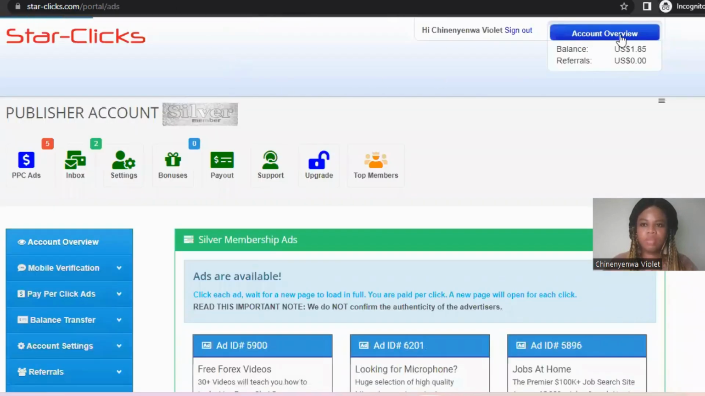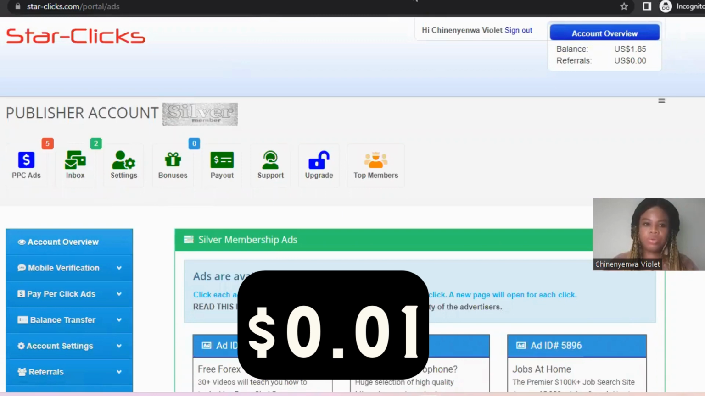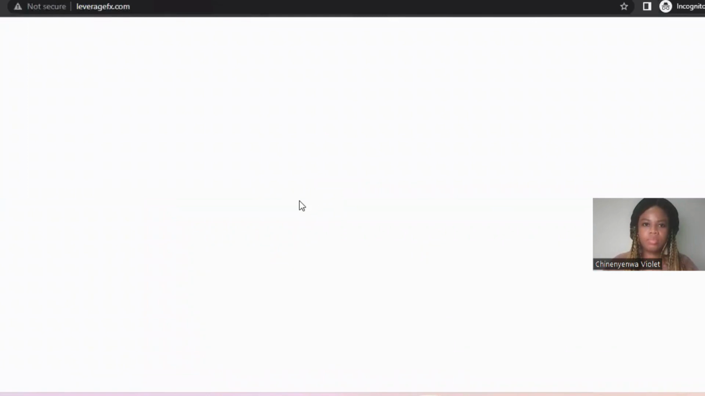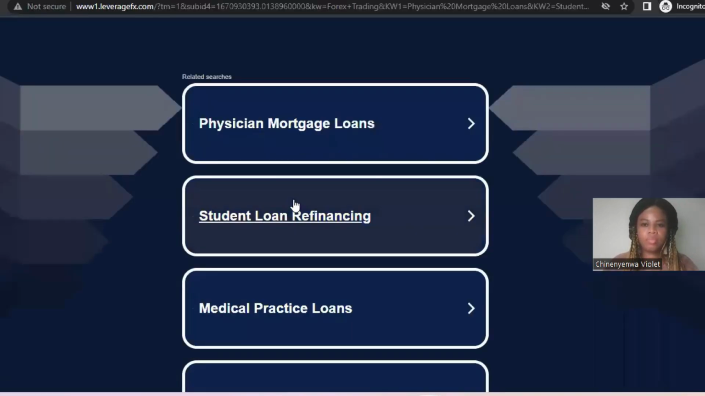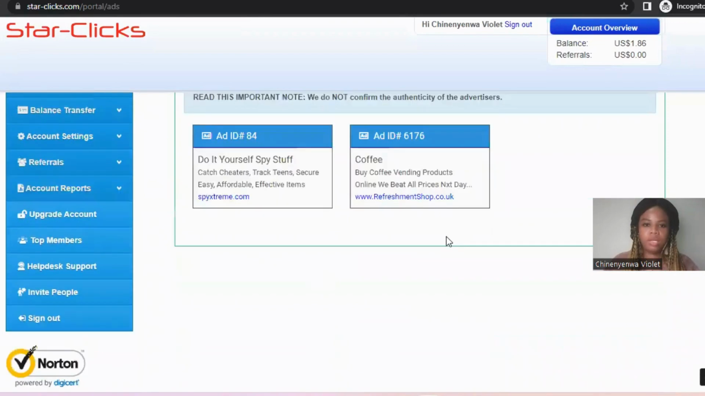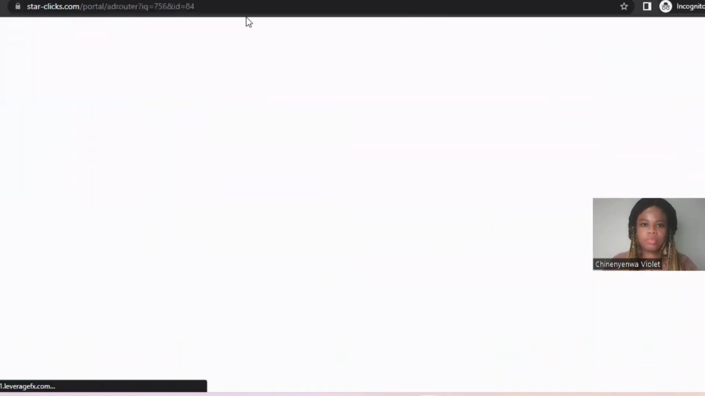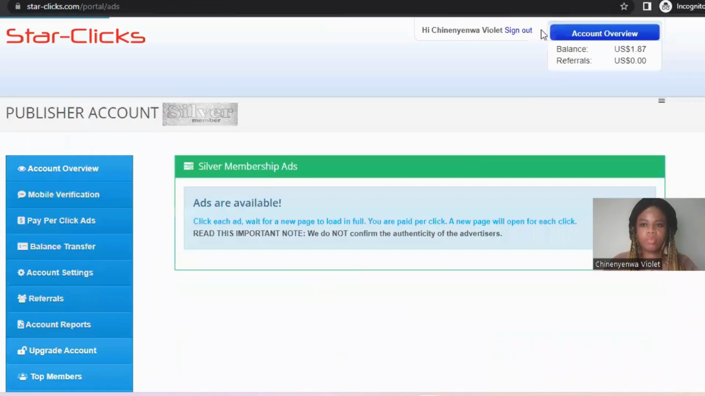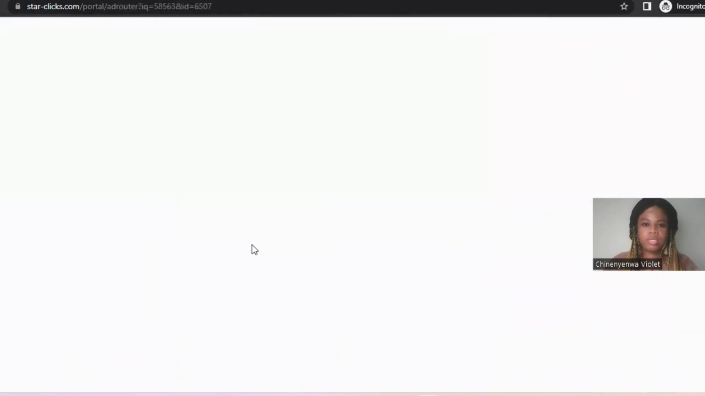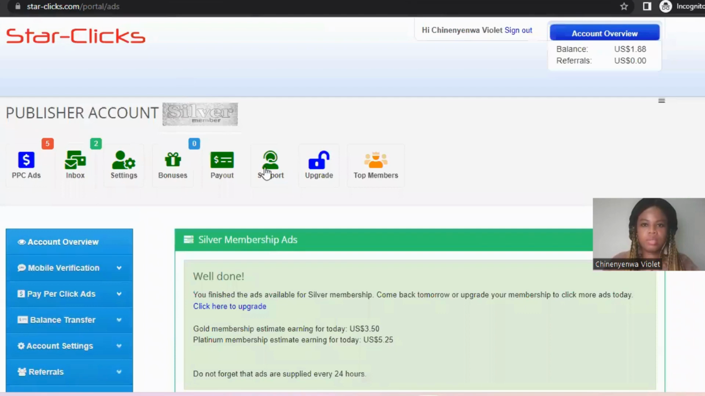You just click on it and I've earned another 0.001, and I'll click another one. Okay, I've earned another 0.01. And I click another ad. Okay, I've earned 0.01. And then another ad, which is the last ad. And you can see I've earned another 0.01.